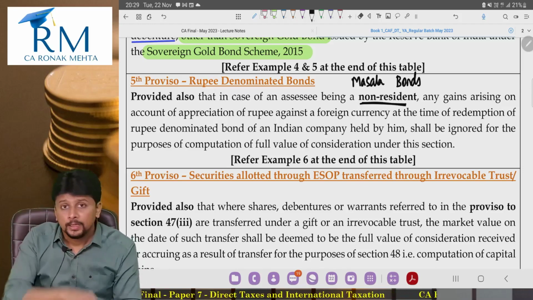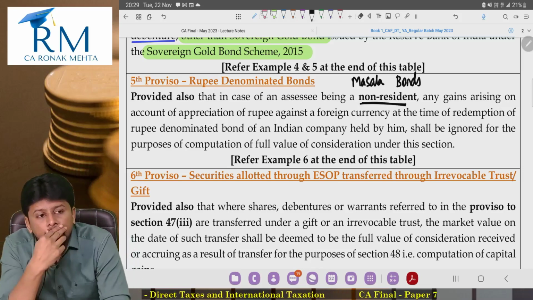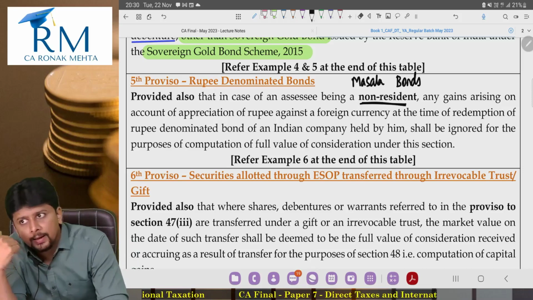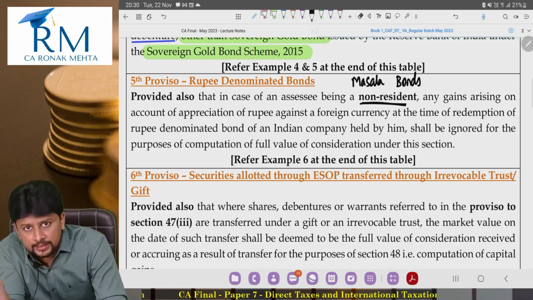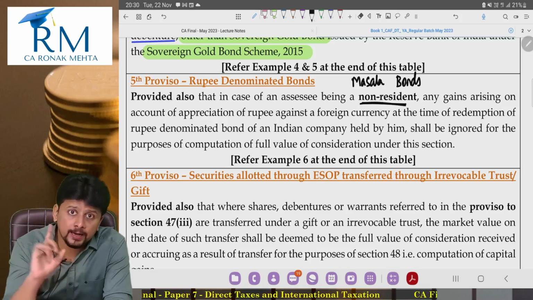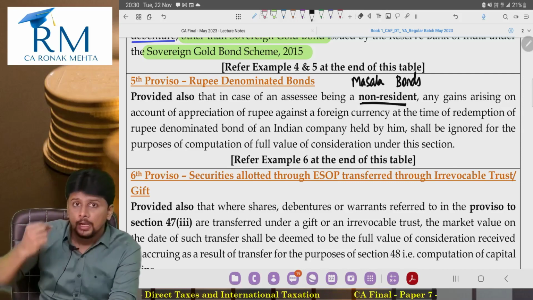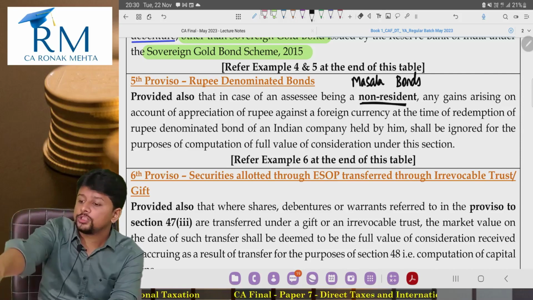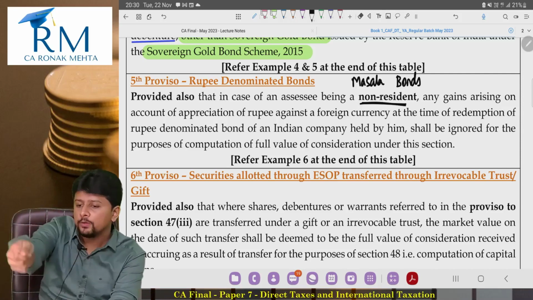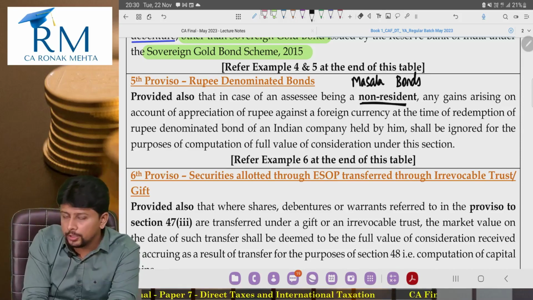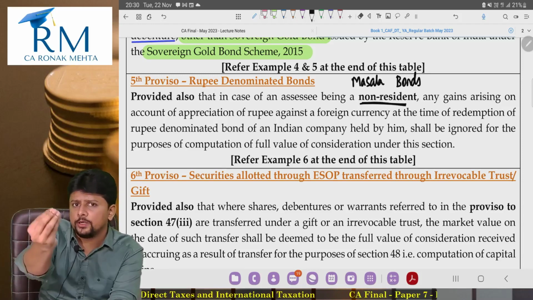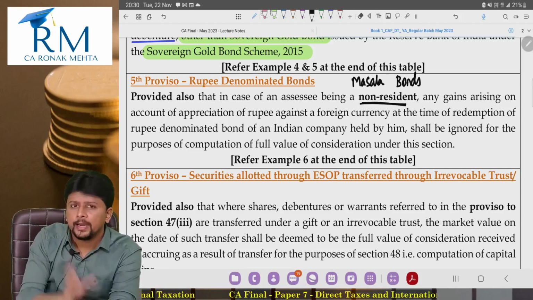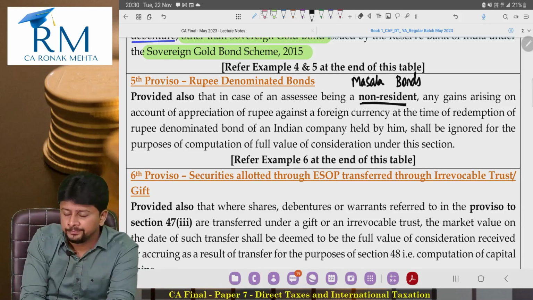Now, the general trend was that as compared to most of the foreign currencies, rupee always depreciates. So when I purchased this rupee denominated bond as a non-resident, the exchange rate was 65 at the time of purchase, and I'm assuming US dollar, for example.